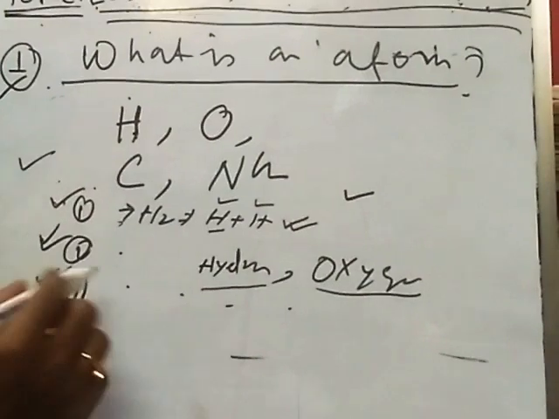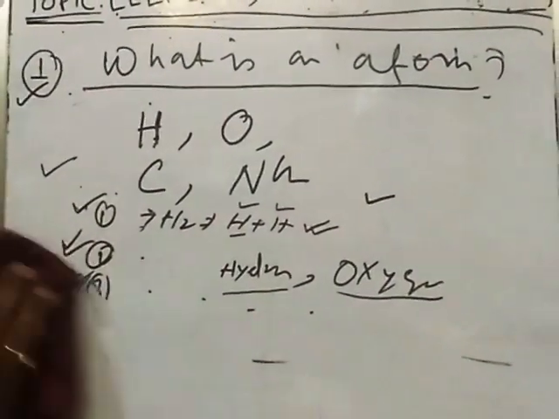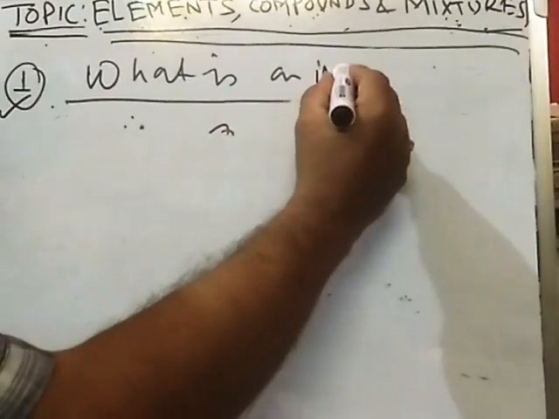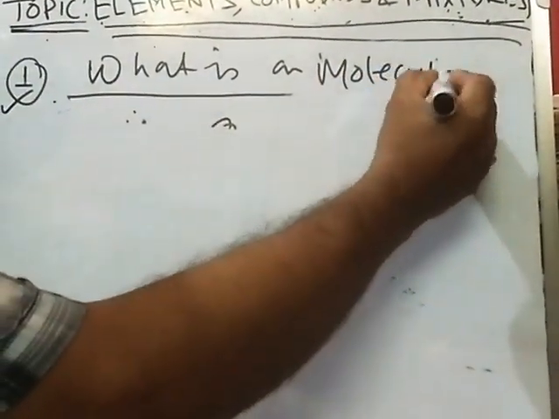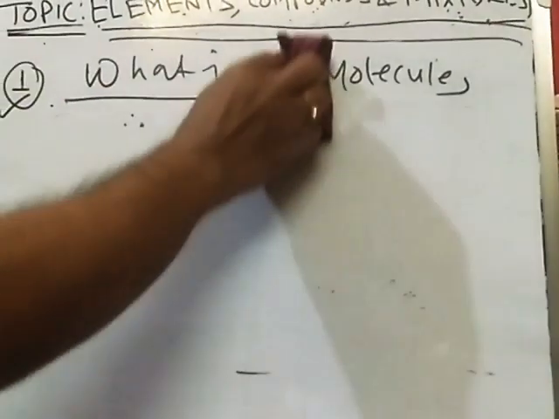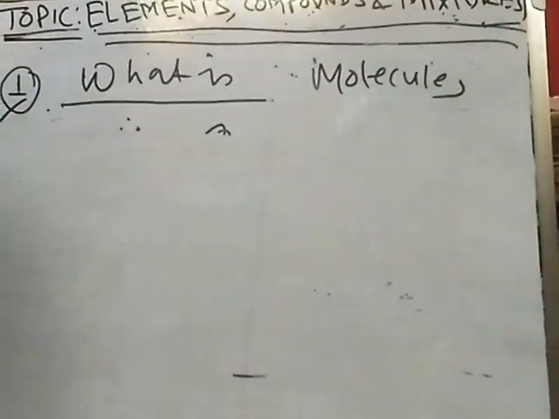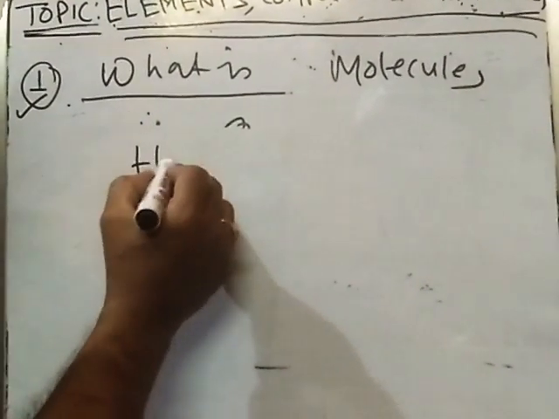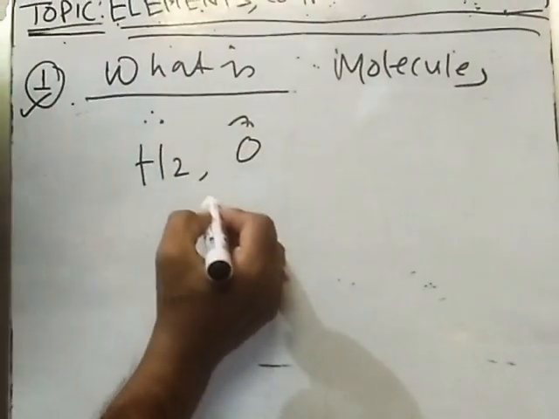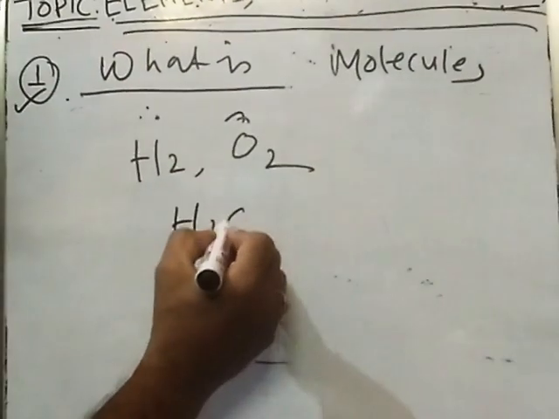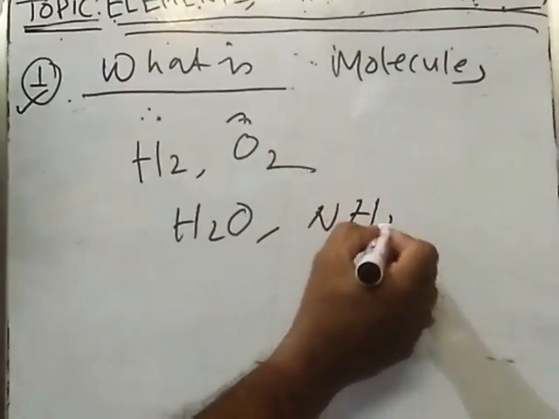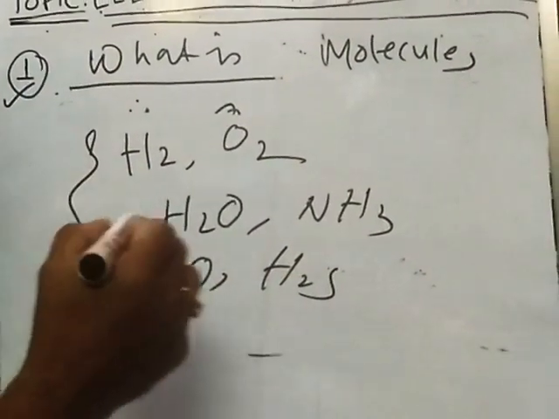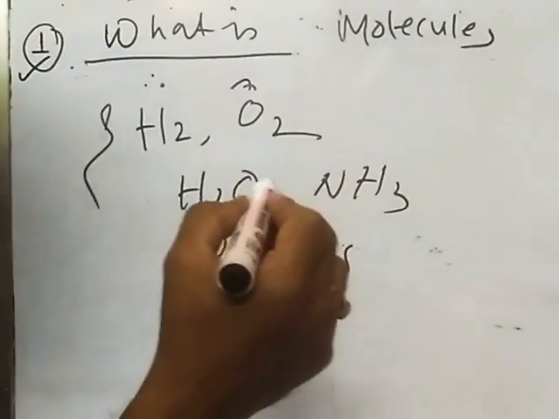Okay. Now, what is a molecule? Molecules are represented like this. These are the molecules. I'm writing some examples first: H2, O2, H2O, NH3, CO, H2S. All are examples of molecules.